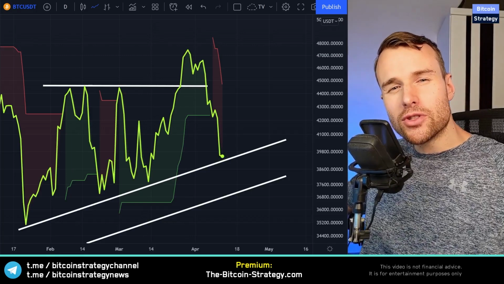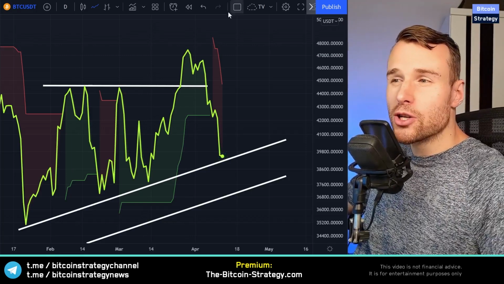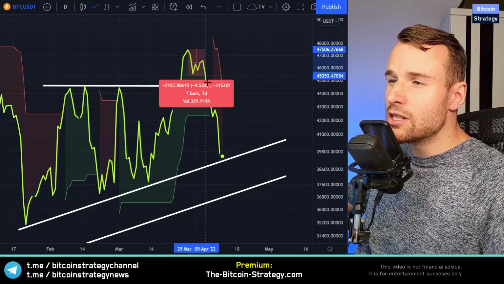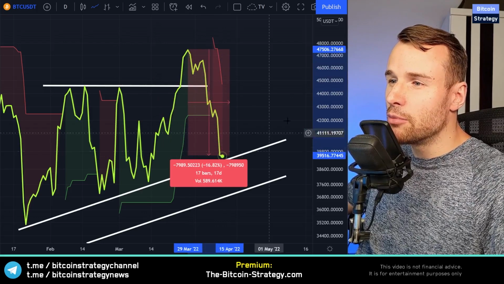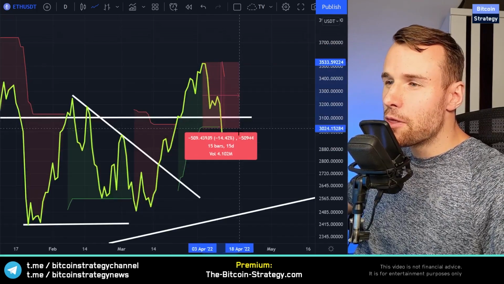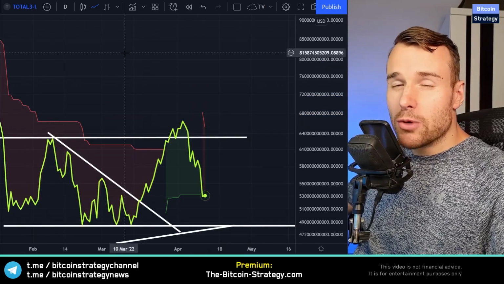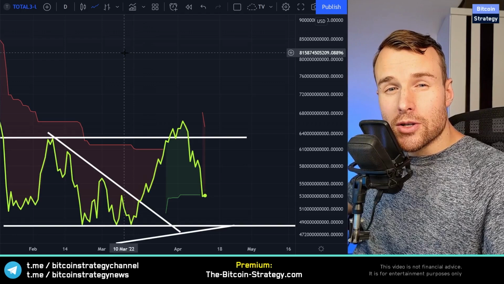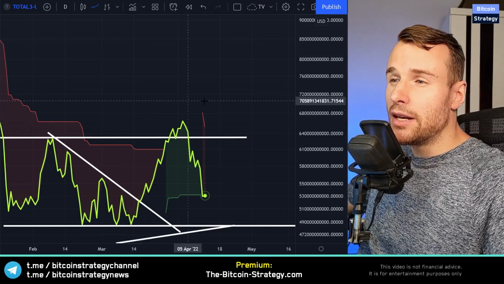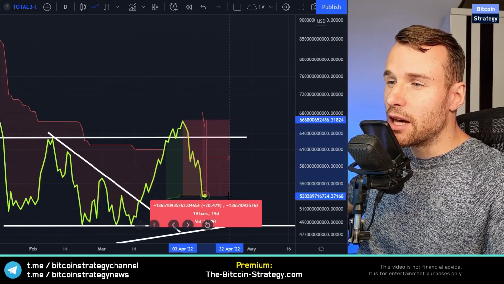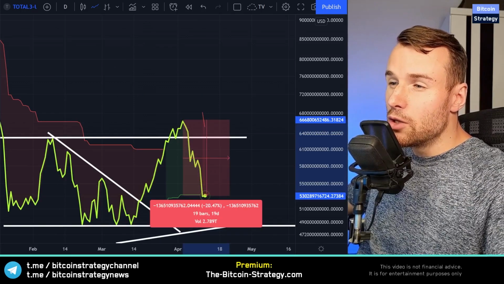Hi, so crypto is going down again, right? It's not just Bitcoin, it's all of crypto. Bitcoin went down since the 29th of March by approximately 17%. Ethereum went down by 16%. And Total 3, which is a measure of the altcoins, so Total 3 market cap minus the stablecoin market cap, went down by more than 20%.